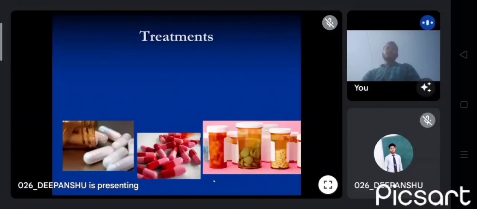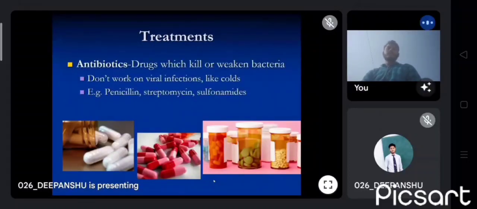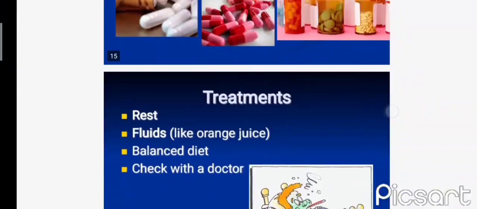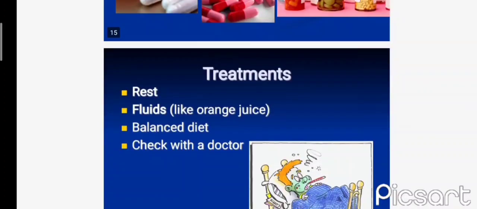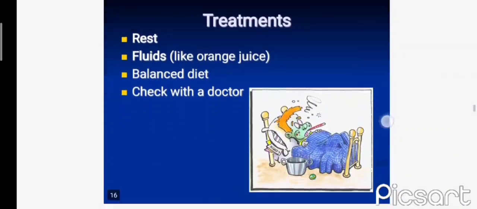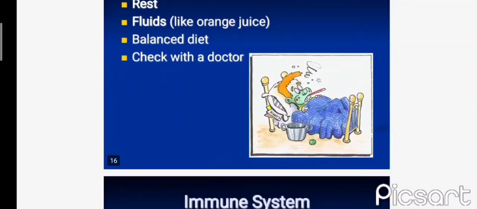Now, what can be the treatments? Like antibiotics. Antibiotics means drugs which kill or weaken bacteria. They don't work on viral infections like colds. Examples: penicillin, streptomycin. Treatments can also include rest, fluids like orange juice, and a balanced diet. Check with a doctor. Check up with a doctor means every week you should have a checkup.